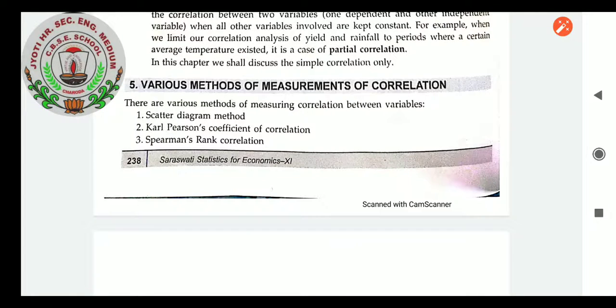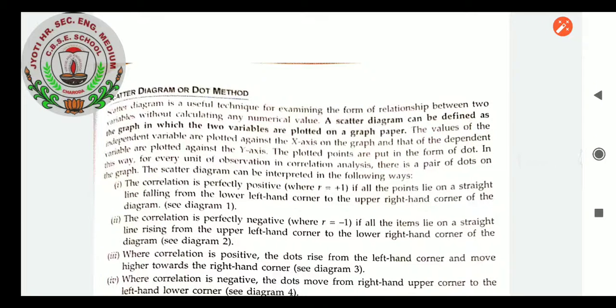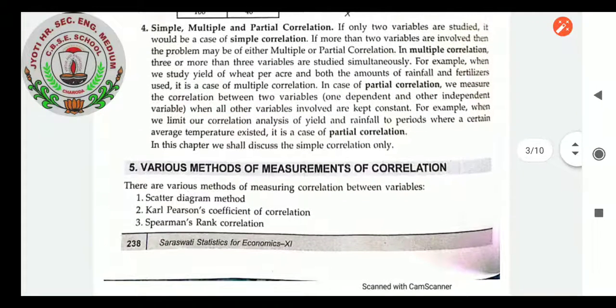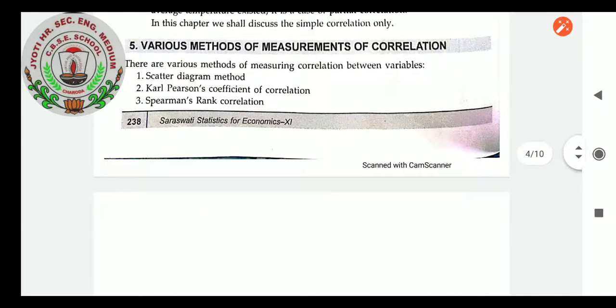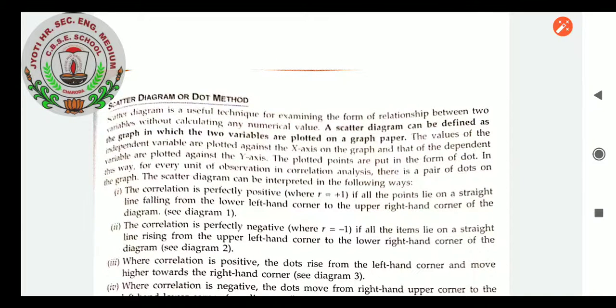Various methods of measurement of correlation are there. One is first scatter diagram method, second Karl Pearson's coefficient of correlation, third Spearman's rank correlation. But in this chapter we will learn two methods, Karl Pearson's coefficient of correlation and Spearman's rank correlation, but we will not learn scatter diagram method. Scatter diagram is a useful technique for examining the form of relationship between two variables without calculating any numerical value. This is the reason why we will not be learning the scatter diagram, because without any numerical value it is very difficult for a student to understand the particular diagram.